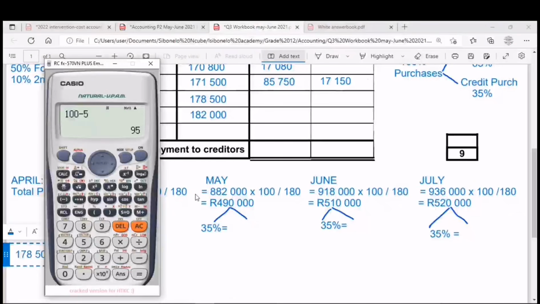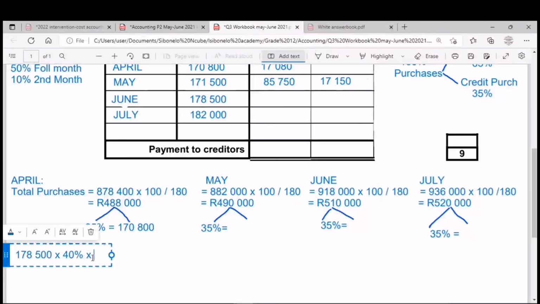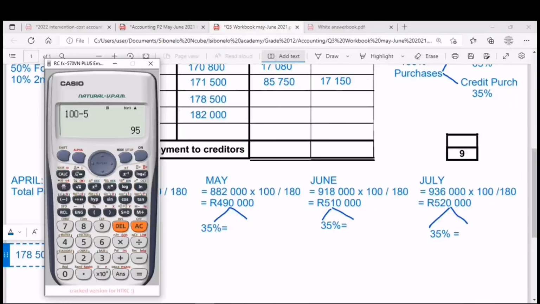So guys, this is the shortcut. So now multiply with 95%. So after discount, 95% is the rate after discount. So how much? Calculator: 178,500 times 40% times 95%. So sesiyikhiphile i-discount laphaya.